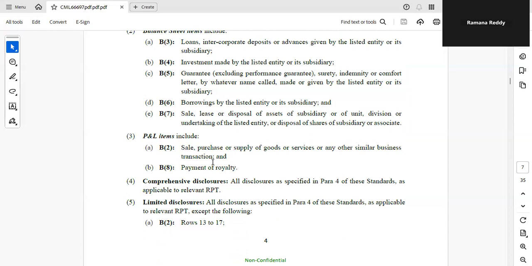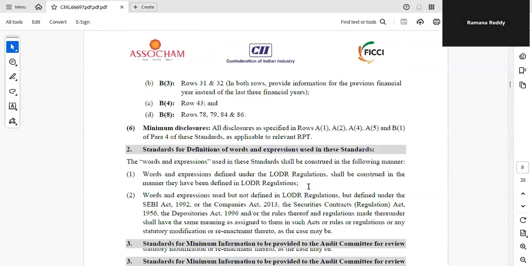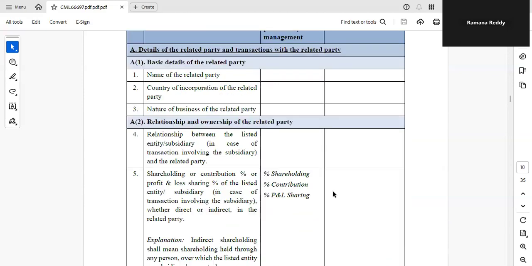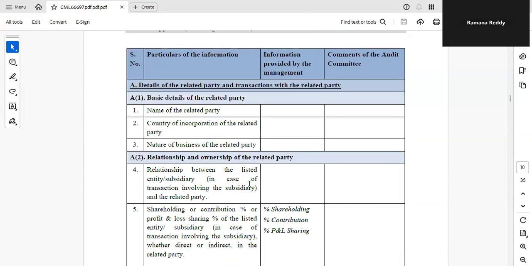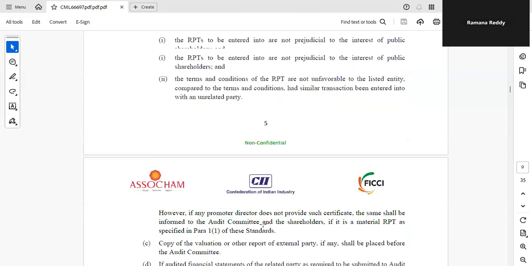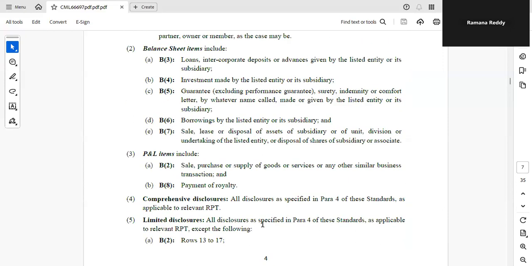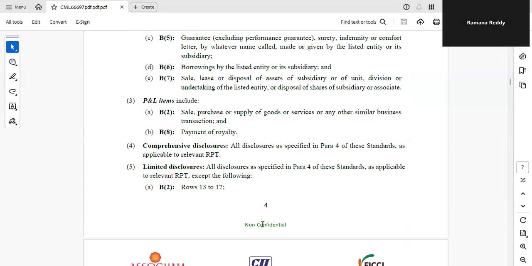P&L items: sale, purchase or supply of goods or services or any other similar business transaction. Payment of royalty. These are all P&L items. B2, B3, I'll explain. Those are line items in the format. The format is given. This is a format. I'll come to that. First, you try to understand what the P&L items are and what the balance sheet items are.